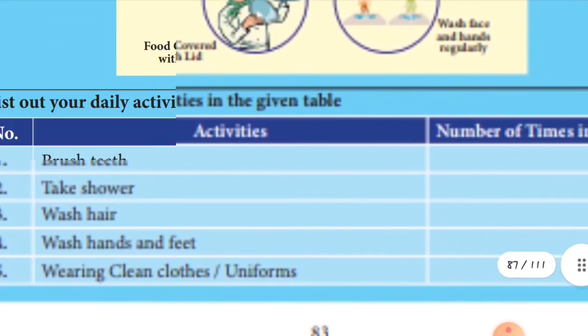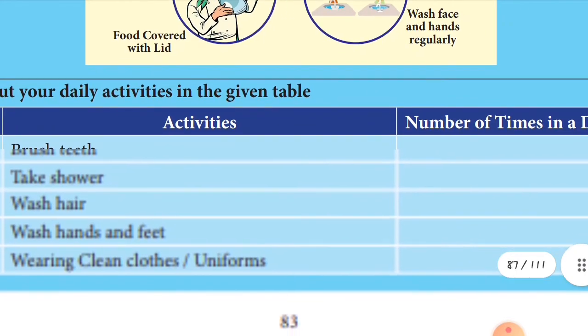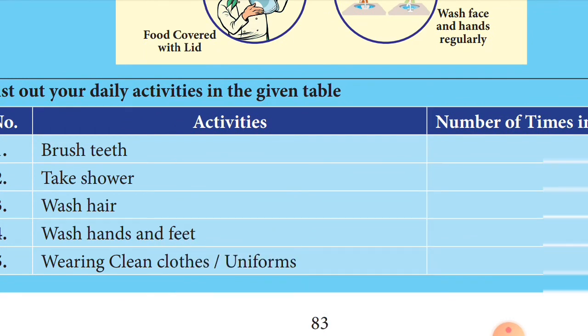And here, see this activity, children. The activity is the number of times in a day. Brush your teeth, how many times, children? 2 times. Take a shower at least 2 times. Wash your hands, how many times? 3 or 4 times. Wash hair only 1 or 2 times. Wash hands and feet at least 5 times. Wear clean clothes and uniform; daily you have to change your dresses minimum 2 times.